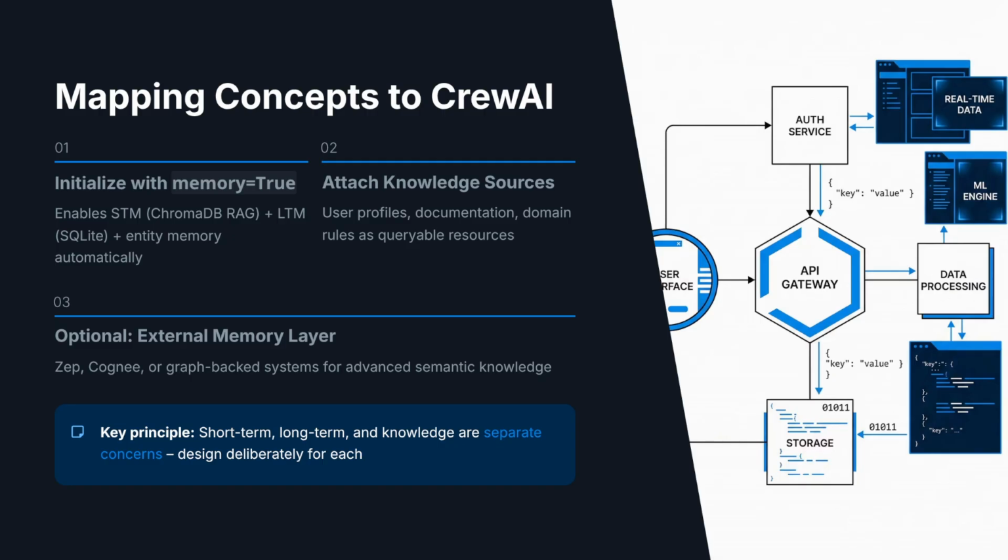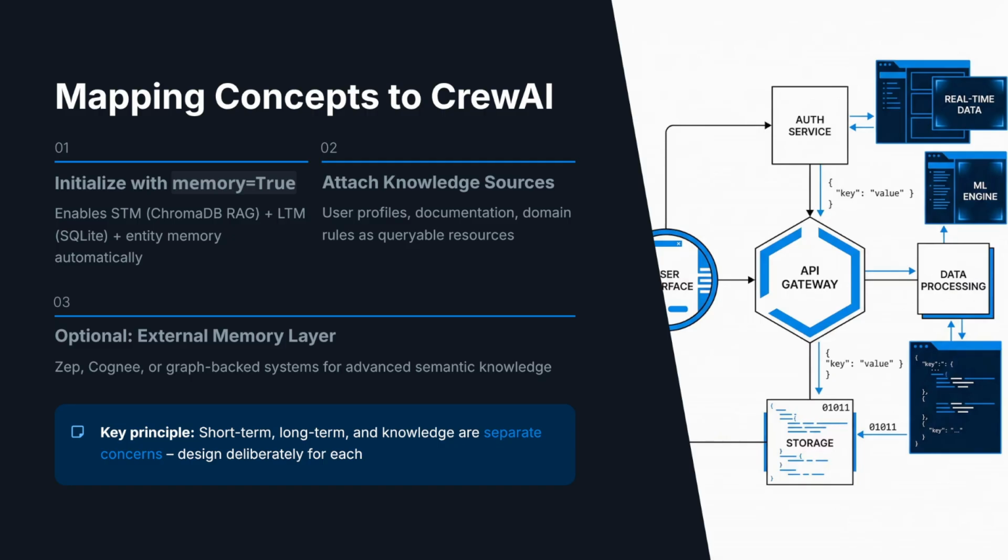On top of that, you can attach knowledge sources. These might be string-based profiles, documentation files, or an external knowledge base. Those sources act as your declarative layer, stable facts the Crew can always query independent of any specific episode. For more sophisticated setups, you can point the system at external memory or graph backends that maintain richer structures like semantic graphs or cross-agent histories. That's useful when multiple agents or multiple crews need to share a single, evolving memory.